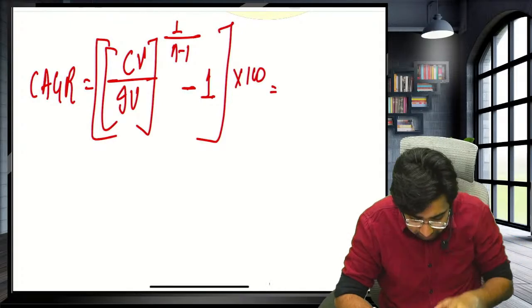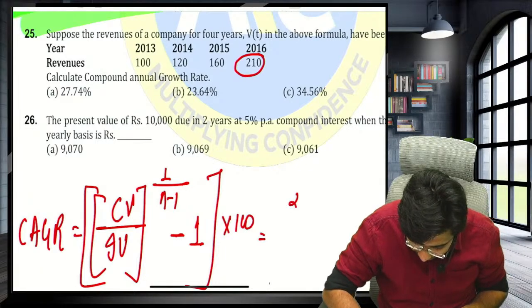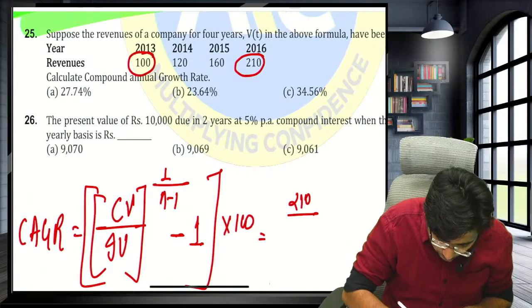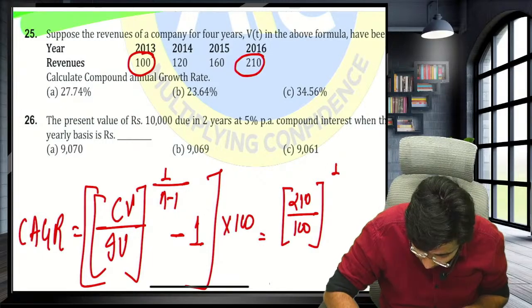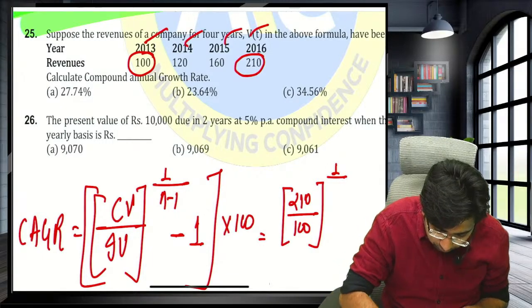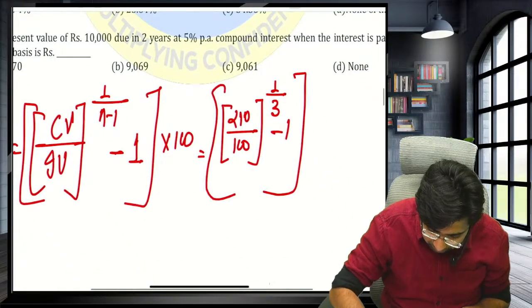So guys, what is the current value in this question? Current value, this year sale, is 210. Initial means when the company was incorporated, the sales was 100. Whole raised to the power 1 upon n minus 1. How many years? 1, 2, 3, 4. So 4 minus 1, 3. Minus 1. Multiply the entire answer by 100.